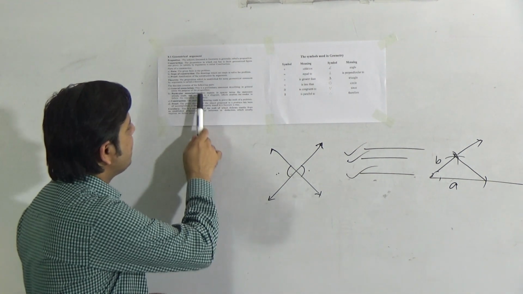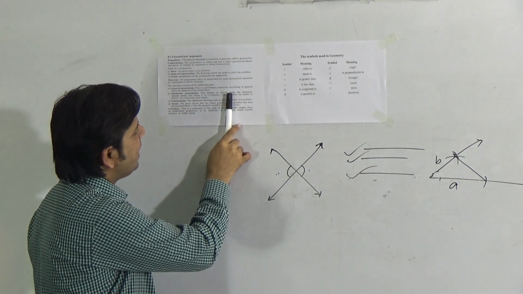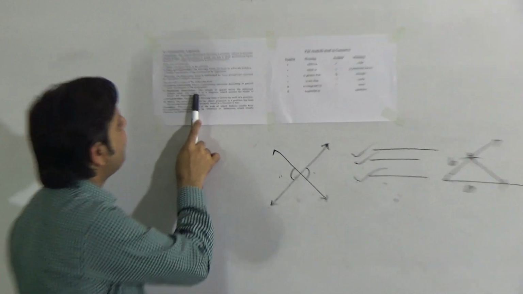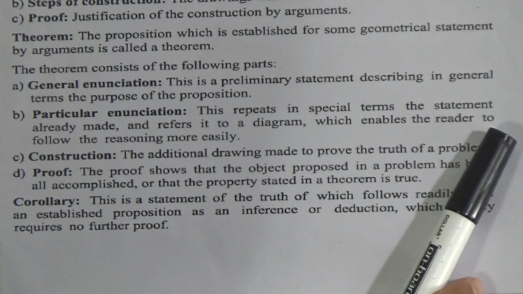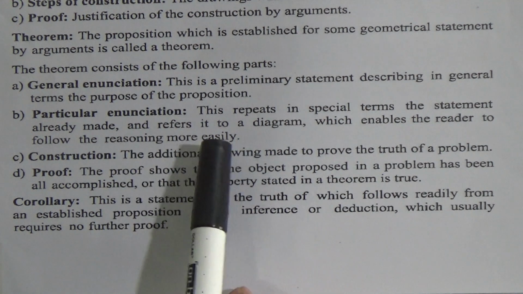Dear students, this repeats in special terms the statement already made and refers it to a diagram which enables the reader to follow the reasoning more easily.